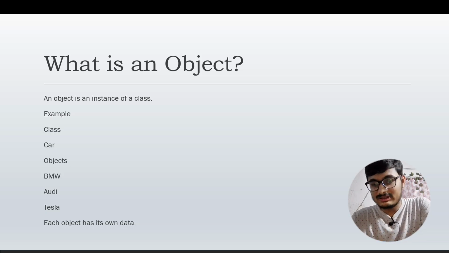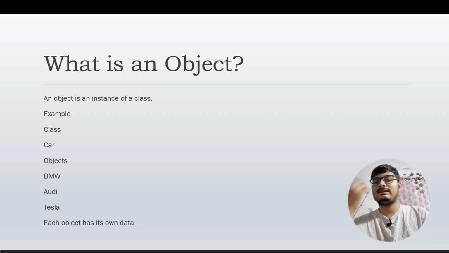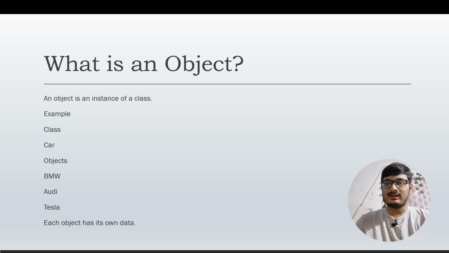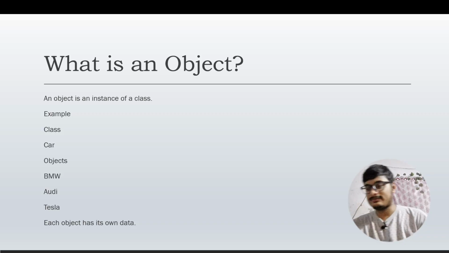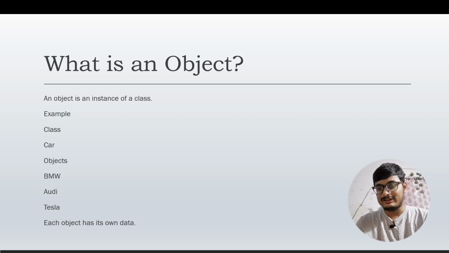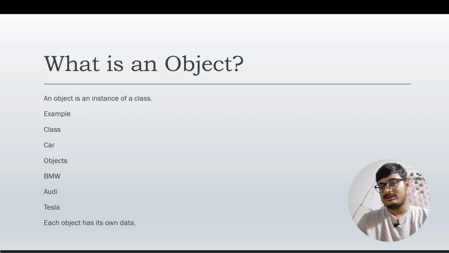Every BMW has four wheels and a color, but it differs from an Audi and a Tesla. All of these belong to the same class called car. Each of them has some similarities, but they also differ. So each object has its own data, but all in all they share the same class, which is car.